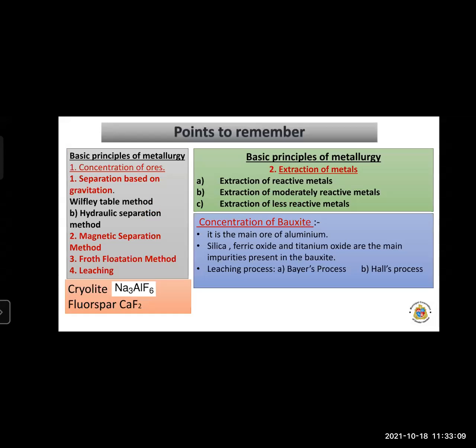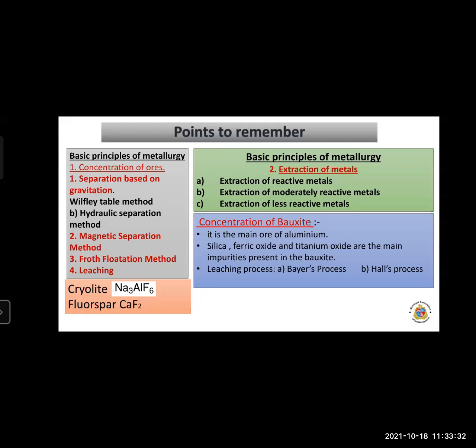Now what have we learned? Today's points to remember. First is the basic principle of metallurgy. The first stage is concentration of ore, the second is extraction of metals, and the third is purification or refining of metals. In concentration of ores, we have sub-stages: separation based on gravitation, magnetic separation, froth flotation and leaching.